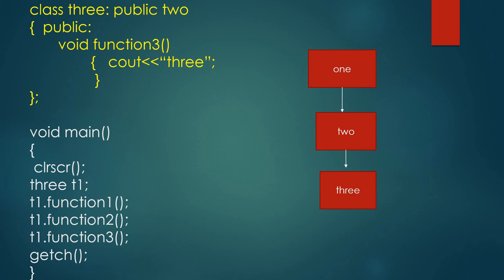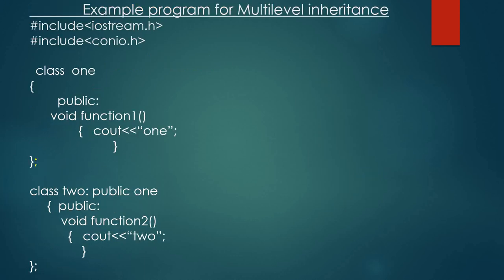See here, 3 classes are there, 1, 2 and 3. This class 3 is deriving from the class 2. This class 2 is already derived from the base class 1. This is multi-level inheritance. Then how to represent this using a C++ program?